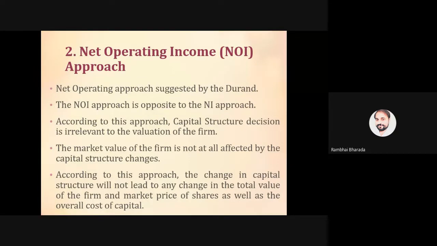It means there is no relation between capital structure and value of the firm, and the market value of the firm is not affected by changes in capital structure. A company can change the capital structure, but it does not lead to a change in the value of the firm, the market price of the shares, or the cost of capital.